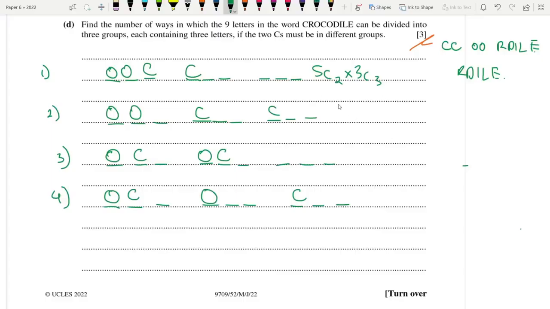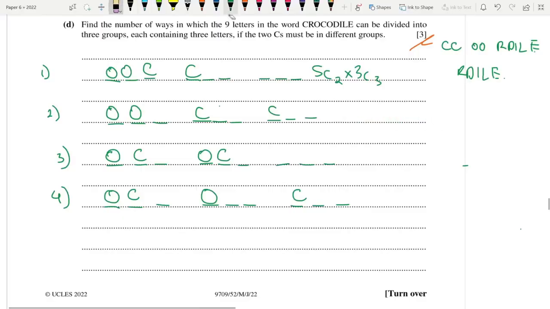They used a different combination. I'm just going to use it my way. Like here I wrote 5C1, then I'm going to the second group. I've used up one letter, so 4C2 times 2C2. So check this answer: 5C1 times 4C2 times 2C2. That's 30 basically. I get 30.